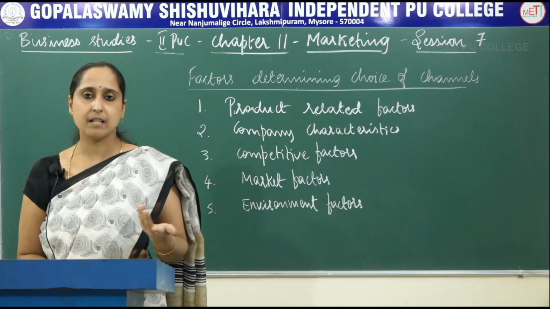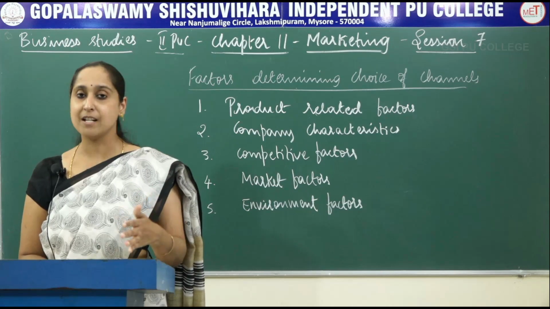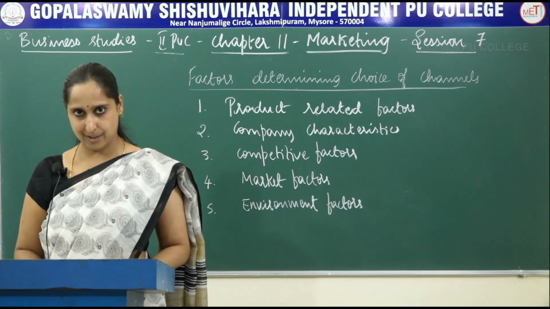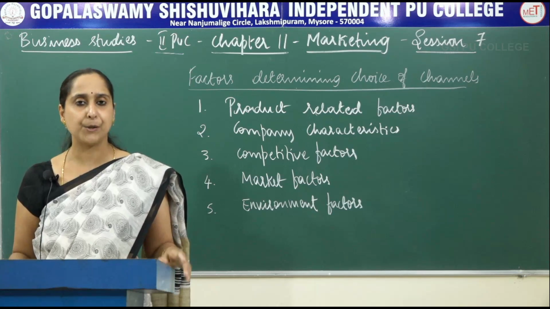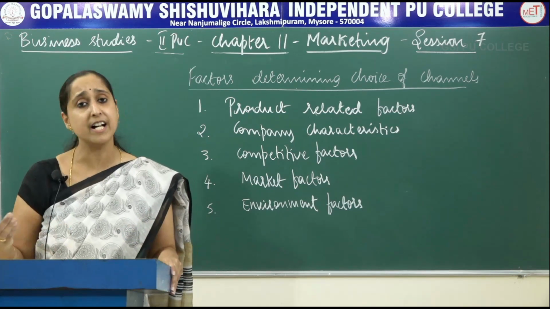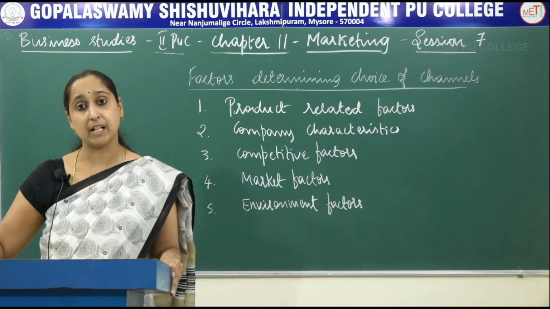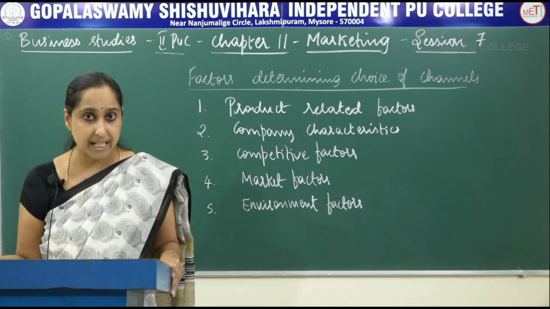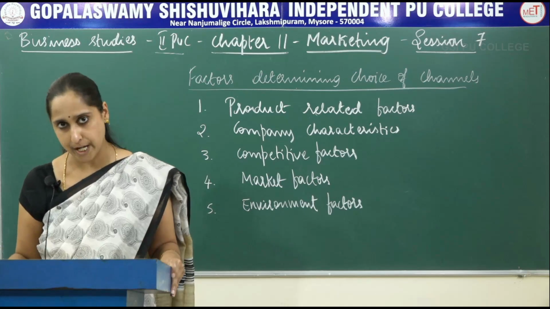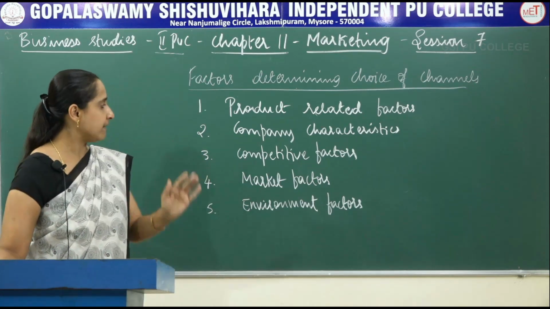In some other cases, some producers may avoid the channels used by competitors. For example, some cosmetic producers may try to sell their products in a retail store, while some rival of that cosmetic company would opt for personal selling, door-to-door selling of cosmetic products. So that we call competitive factors.